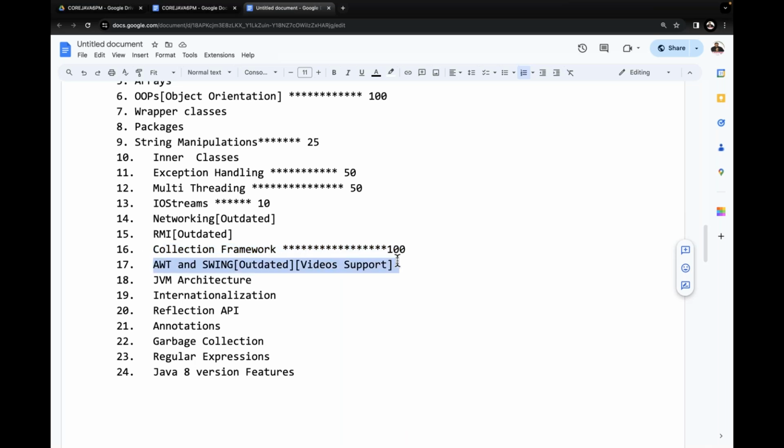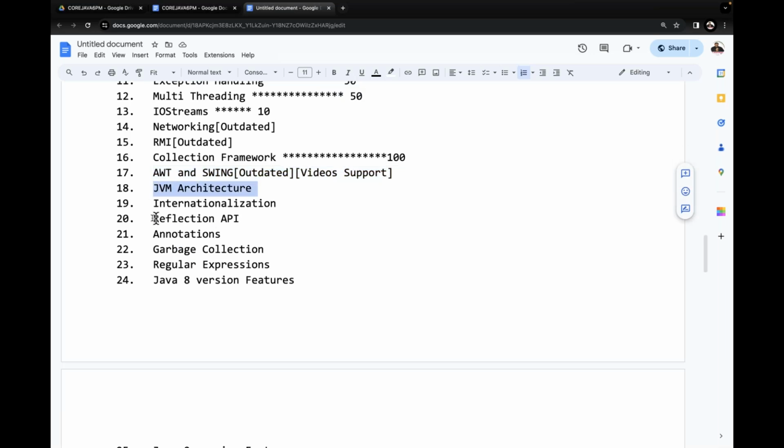AWT and Swing are totally outdated. Nobody is using them at present. But I am able to give video support for these two, since my previous batch videos are available. I will give that information, but it's not at all required. It's even better to avoid these two topics. Not at all useful. Nobody is using these two concepts.